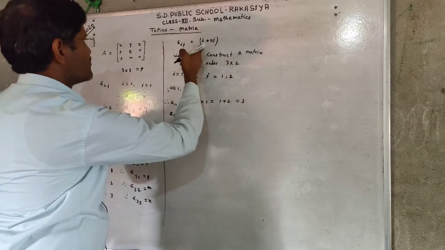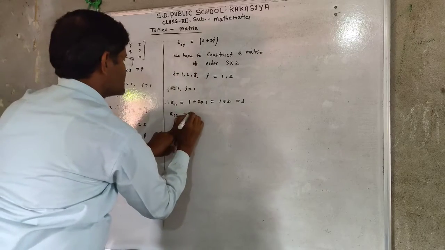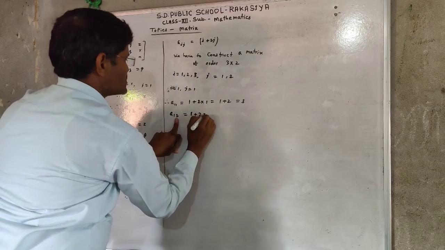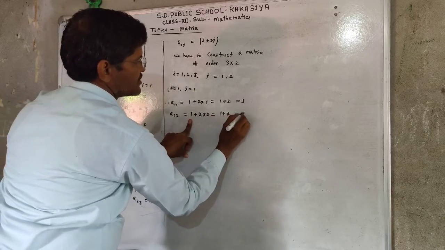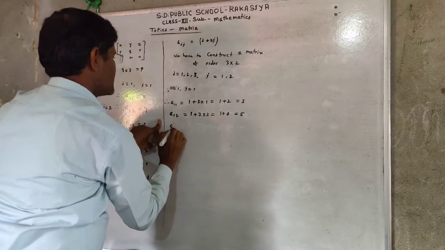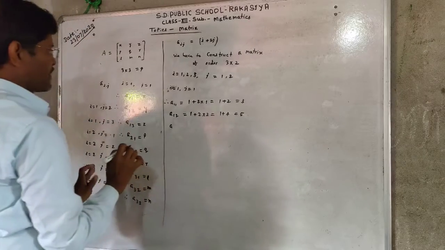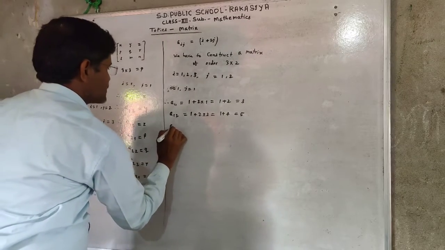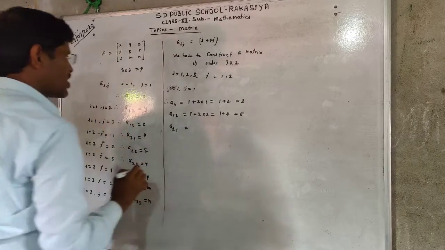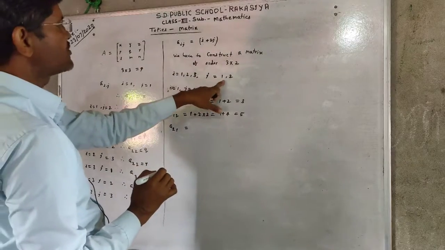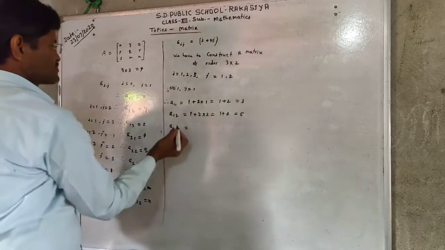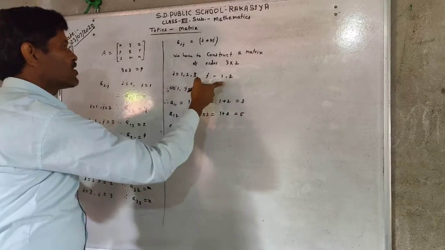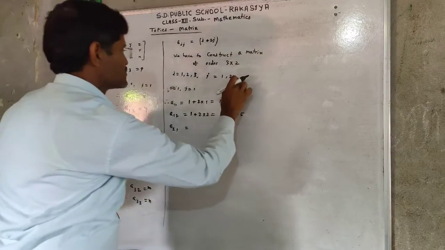In this pattern, we put the value of i as 1 and the value of j as 2, which means 1 plus 4, it is equal to 5. Not a13, because the value of j can be 1 and 2 only, which means the value of j cannot be more than 2.